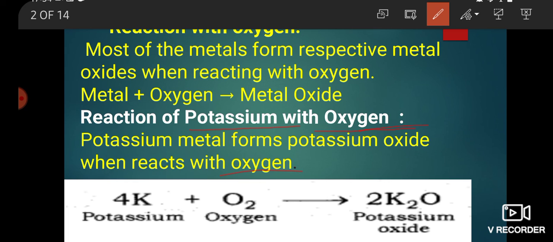So potassium metal forms potassium oxide when it reacts with oxygen. Potassium, represented by K, reacts with oxygen to form potassium oxide, and the formula is K2O. Means the final reaction is 4K plus O2 gives 2K2O, that is potassium oxide.